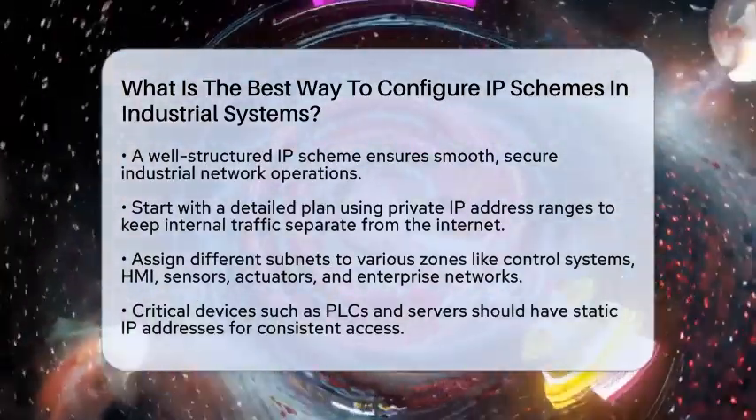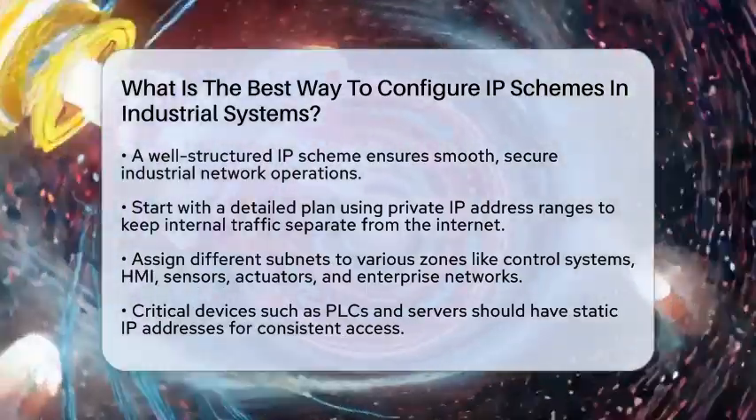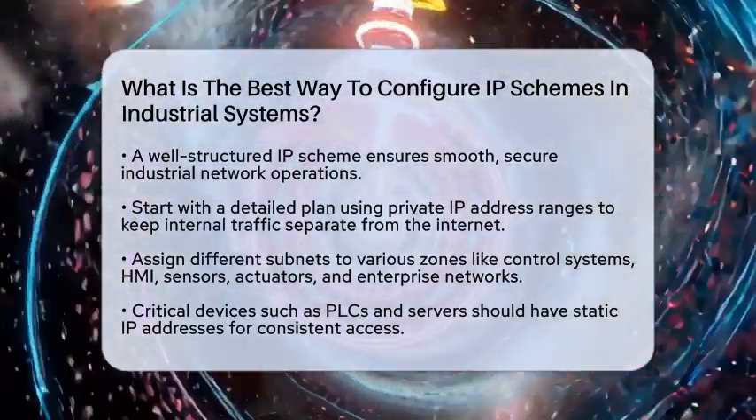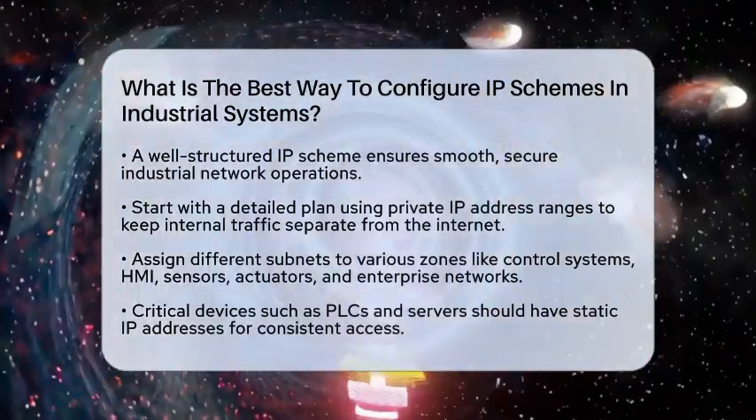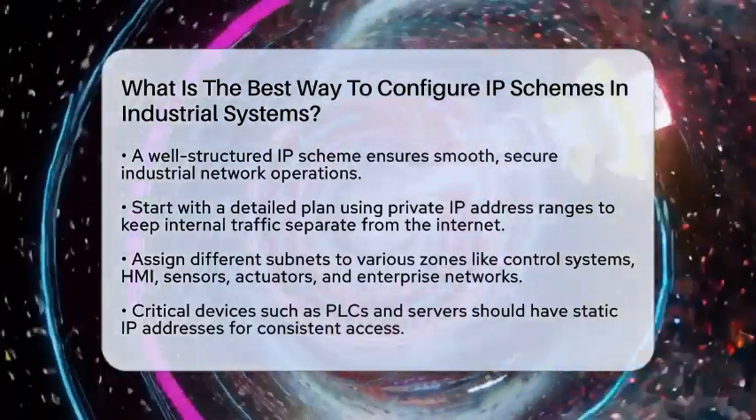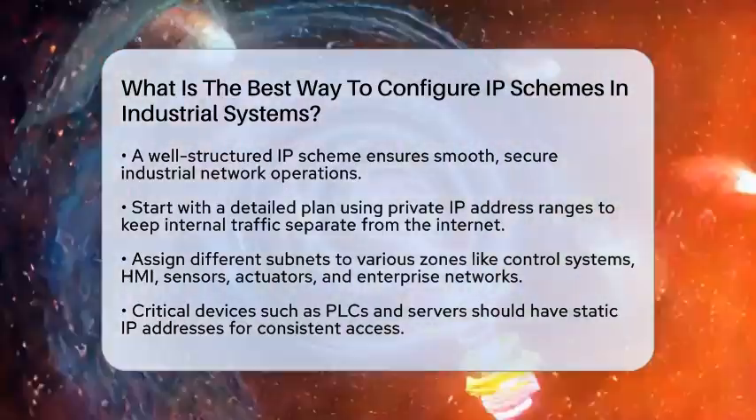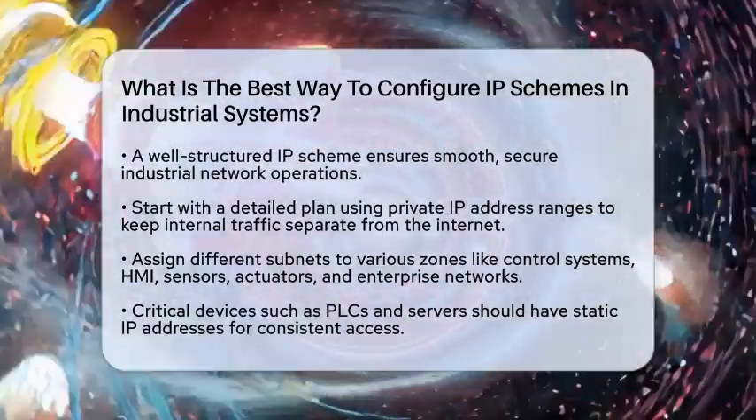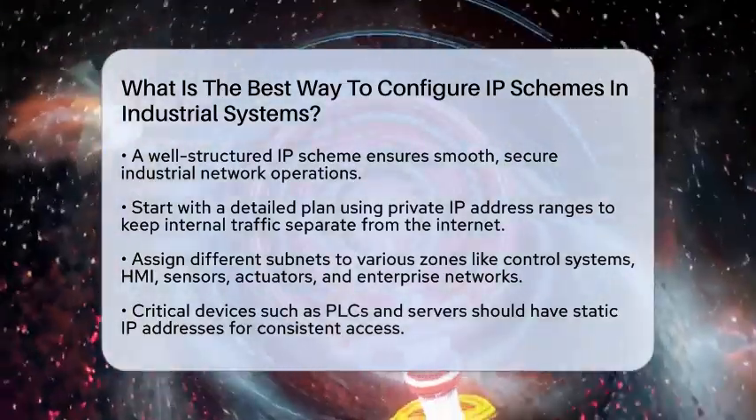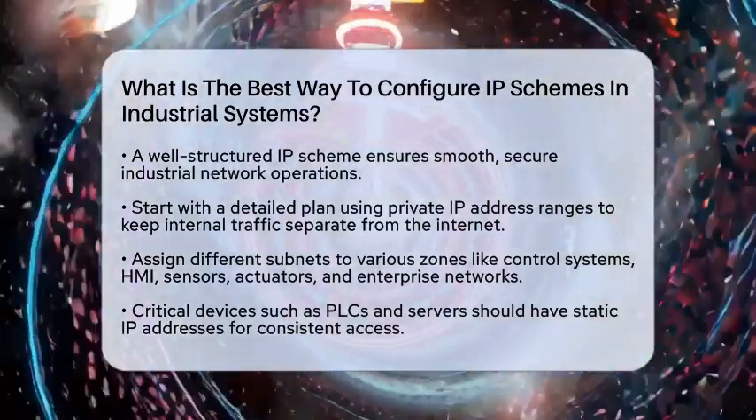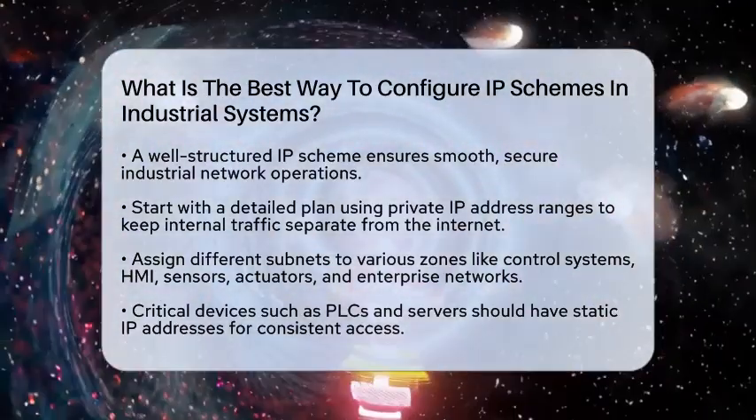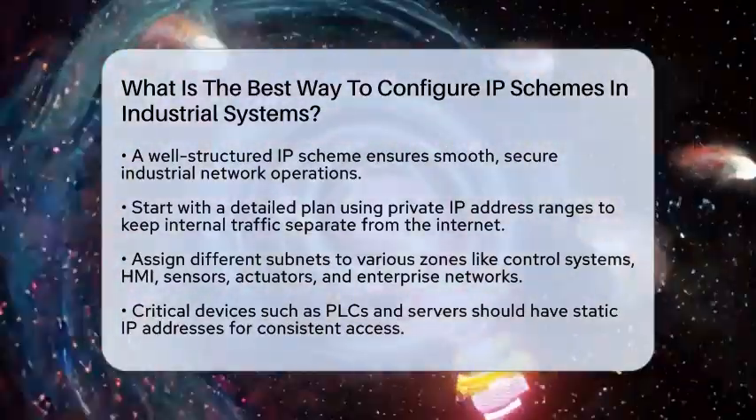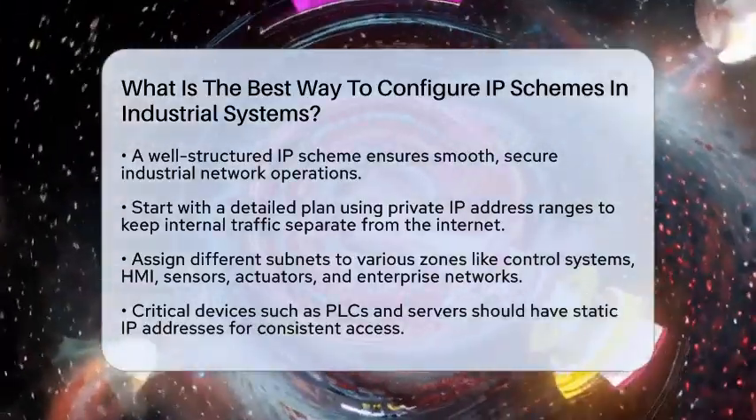and more reliable. First, start with a detailed IP address plan. Use private IP address ranges, which are reserved for internal networks, to keep industrial traffic separate from the internet. These ranges include addresses like 10, 20, and 127. Assign different subnets for different zones, such as control systems, human-machine interfaces, sensors, actuators, and the enterprise network. This segmentation improves security and helps prevent network congestion.